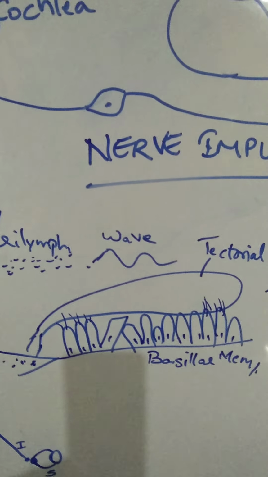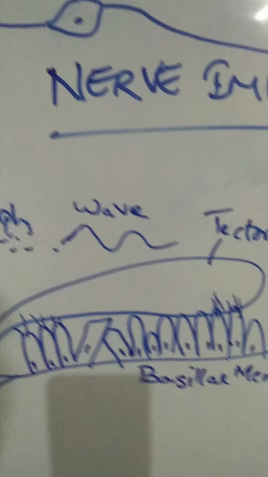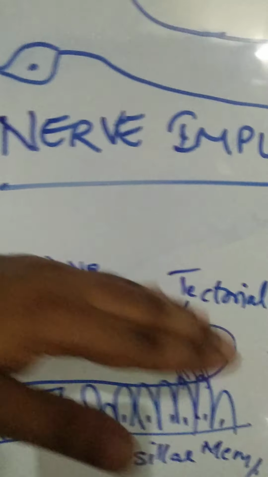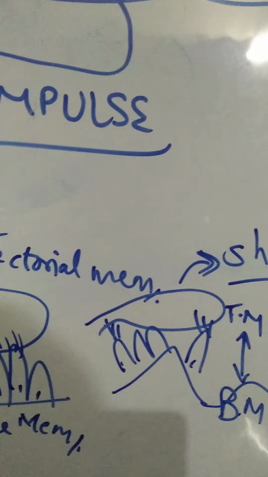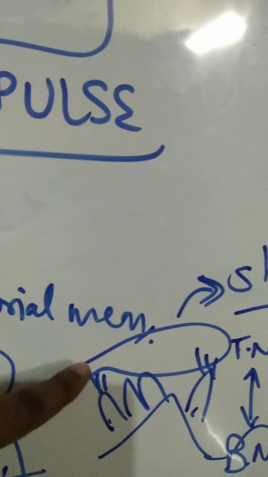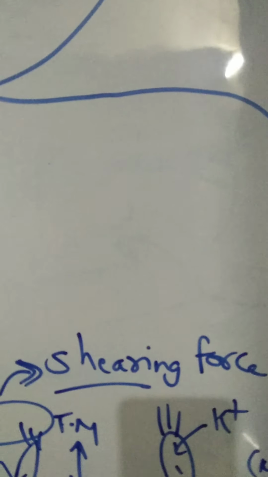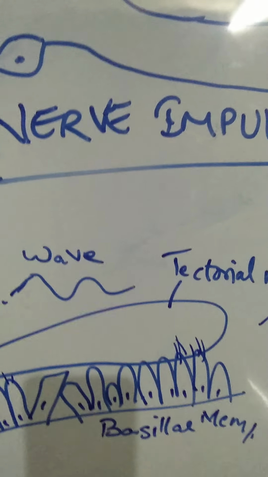So what this does, the wave which is created within the perilymph first moves the basilar membrane. Once this basilar membrane starts moving, this tectorial membrane also moves in the opposite direction like this, okay? So that the hair cells are distorted. The cilia is embedded in the tectorial membrane. The columnar cells are embedded in the basilar membrane. So it creates one force called shearing force. That is something like tearing force, but it won't tear, but it will pull the cilia.